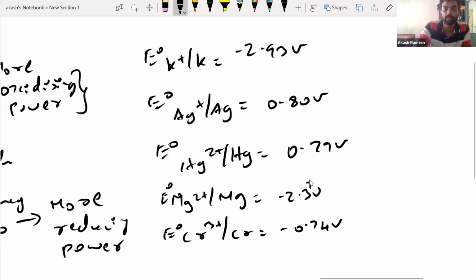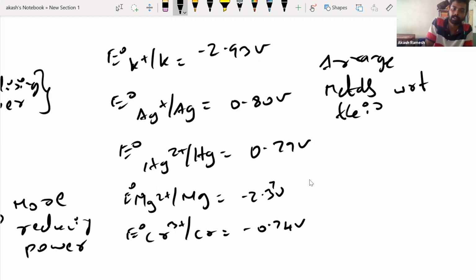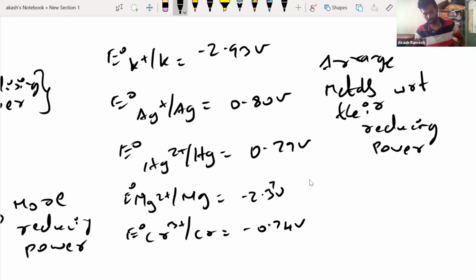Now what you have to do is arrange the metals with respect to their reducing power. This is what you're going to do. Arrange these 5 elements in the order of their reducing power.